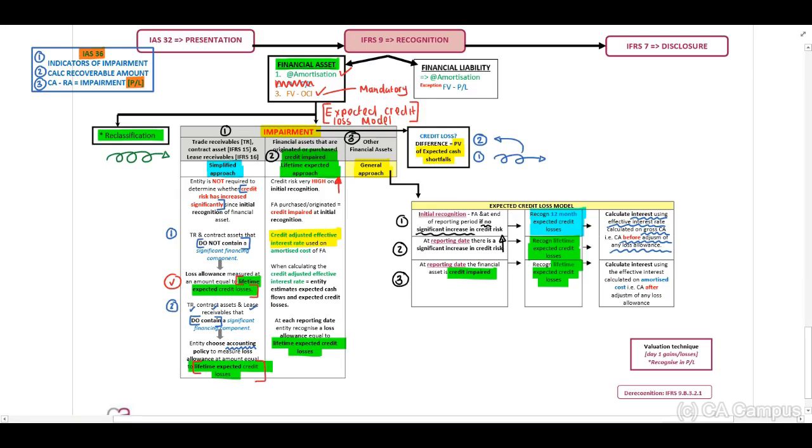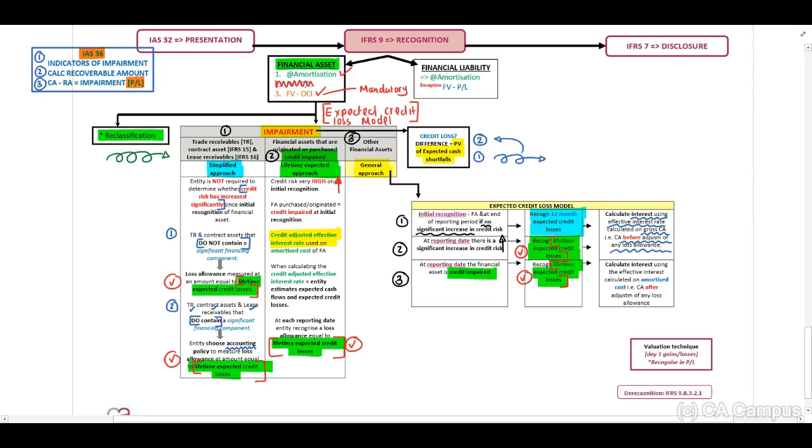Credit impaired assets, at the bottom, guys, lifetime expected credit losses. Our general approach, we have, again, guys, if there is a significant increase, lifetime expected credit losses, and credit impaired, lifetime expected credit losses.